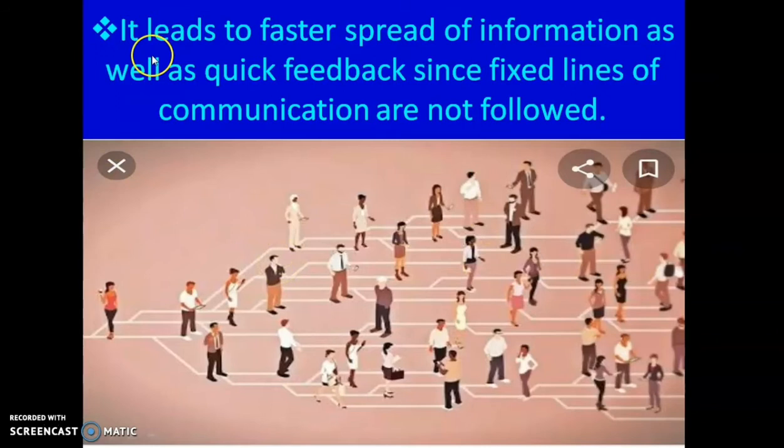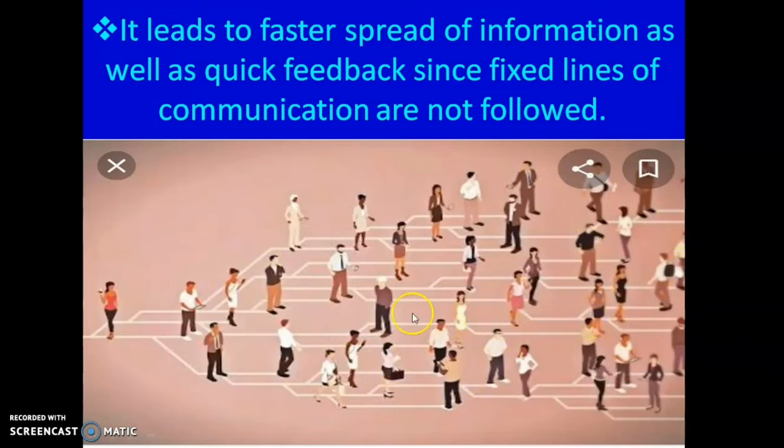The first advantage is that it leads to faster spread of information as well as quick feedback, since fixed lines of communication are not followed. If we pass information to one person, that person will inform two, this person will inform four, and others will spread it further.